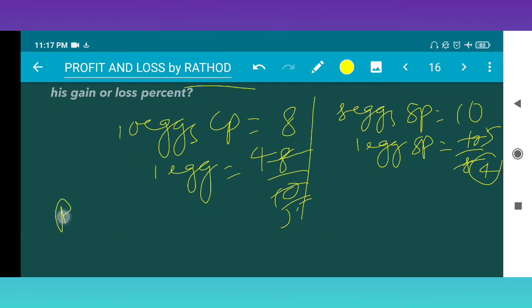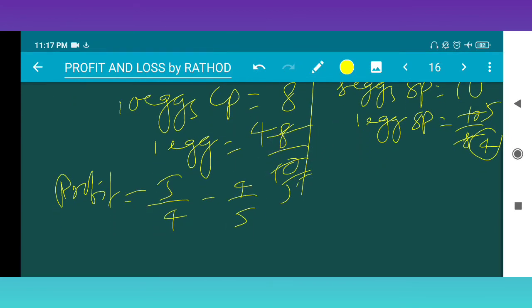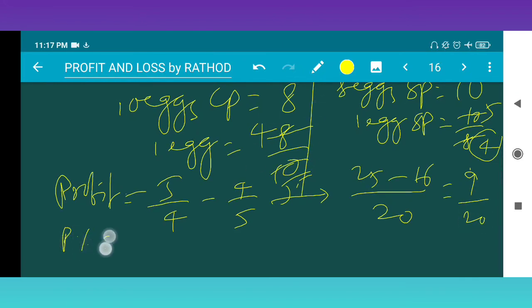So profit is equal to 5 by 4 minus 4 by 5. By taking LCM 20, 4 5s are 20, 5 5s are 25, 4 4s are 16. So 25 minus 16 is nothing but 9. Nothing but 9 by 20. So profit percent is 9 by 20.